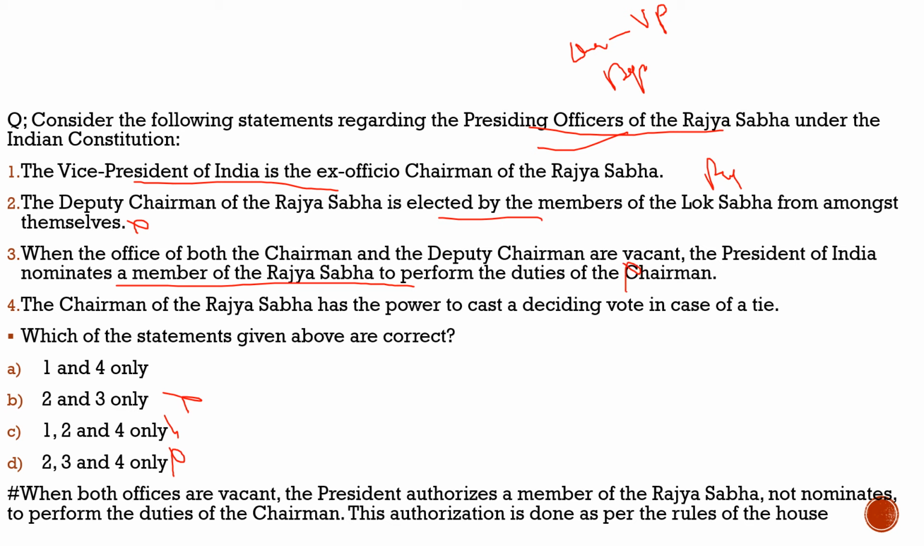Fourth statement: the chairman of the Rajya Sabha has the power to cast a deciding vote in case of a tie. 100% correct. So with respect to this question, the correct statements are statement 1 and statement 4 only. And from the code given below, the correct code would be option A. With this, let's move to the last part of our discussion, where we will solve a previous year question and see what question we had brought today.